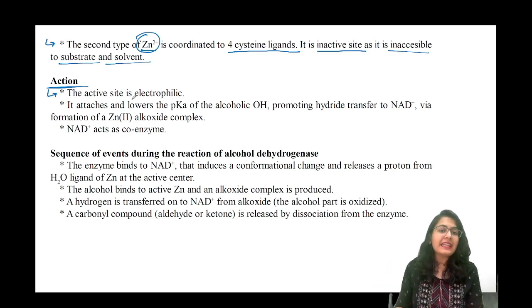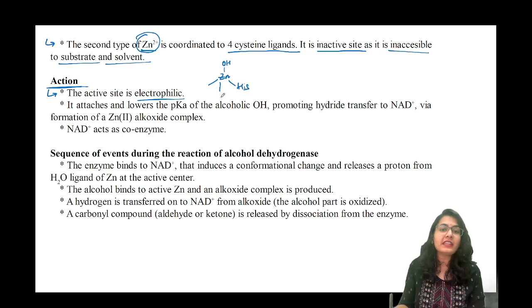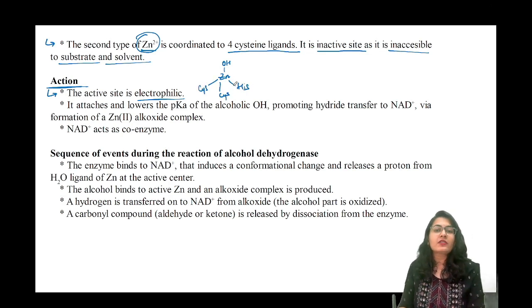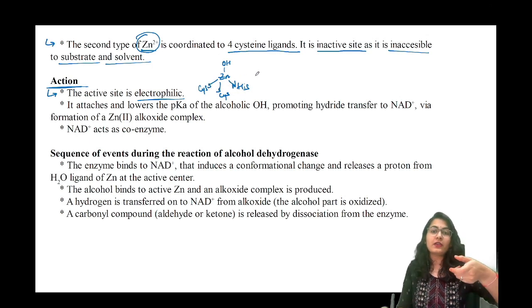The active site is electrophilic in nature. How does it become electrophilic? Because again, zinc will have a zinc bound hydroxide, 1 histidine and the other two are cysteine. This is the accessible site, okay? So nitrogen of histidine and 2 sulfur, and this is the zinc bound hydroxide that you are going to take.